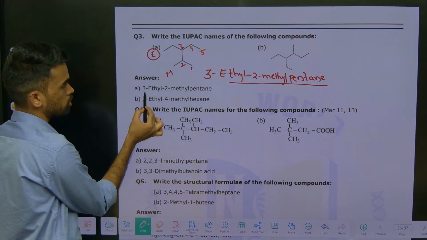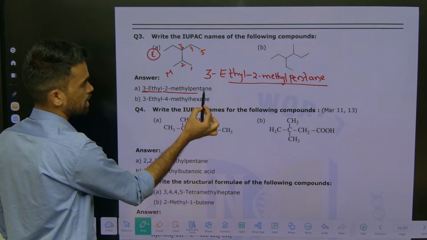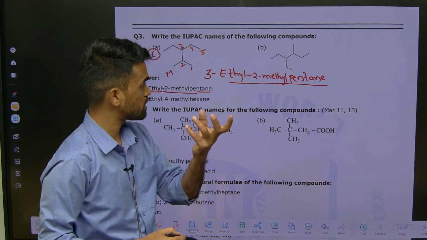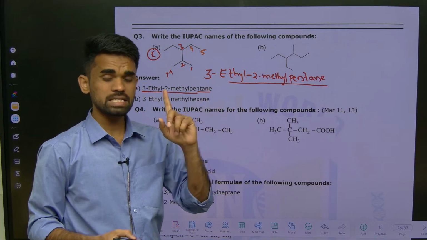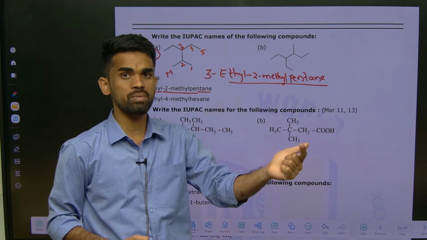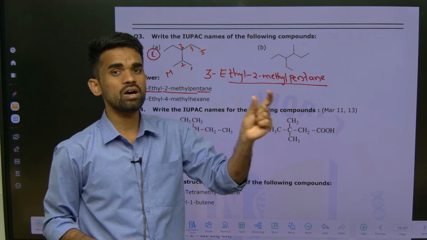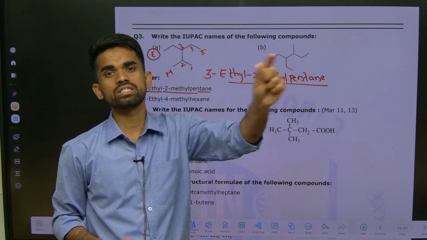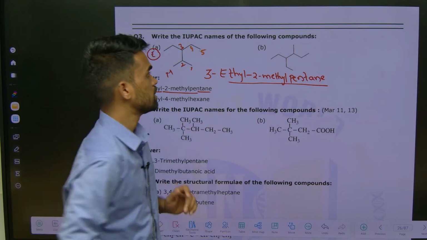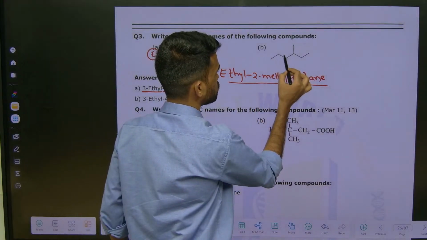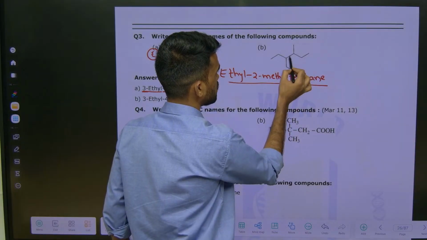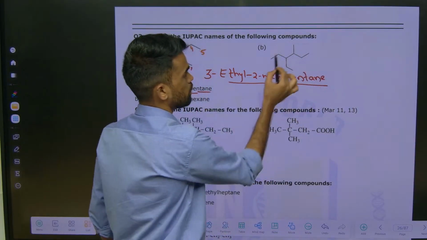See, here I have written 3-ethyl, 2-methyl, pentane. That's it. And how can we write this? Again, follow the same steps. Identify the longest hydrocarbon chain, the one with the maximum number of carbons. If the carbons are the same, the more the number of branches, the more the priority. That should be considered as the parent chain. See, if I go from here to there, 1 2 3 4 5 6, so this is the parent chain we have.